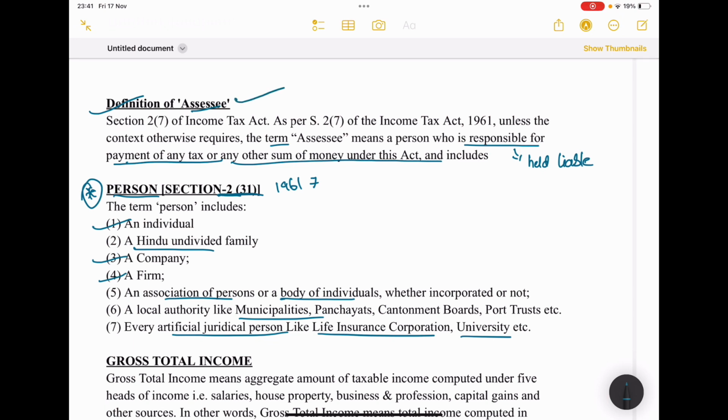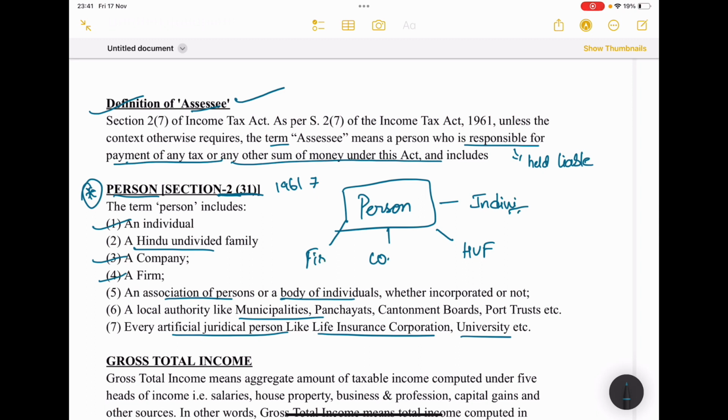Here in IT, person means it may be an individual or HUF or a company or a firm or AOP or BOI, artificial juridical person, AJP, or local authority.